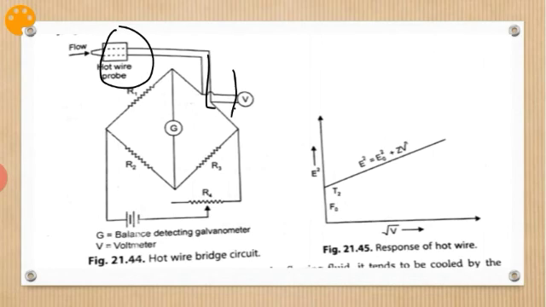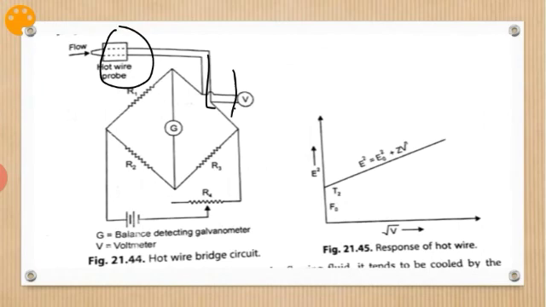I repeat, there is no requirement of a conductive medium here; it is non-conductive. The flow rate of a non-conducting liquid in open channels or closed pipes, whichever it is, can be measured.